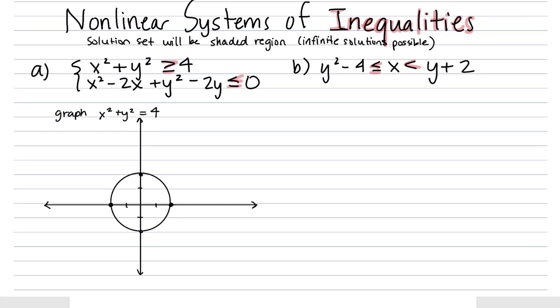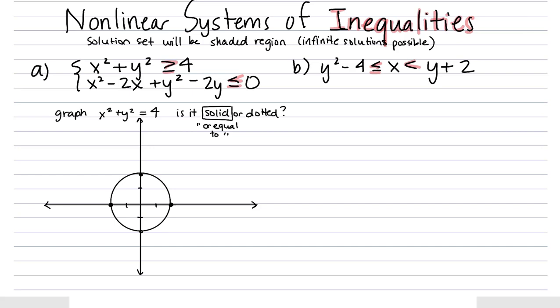And now we're going to check, is it solid or dotted? So with an inequality, if your curve is or equal to, we graph those as solid curves, and if it's just a strict inequality, then the curve itself would not be a solution to that inequality, so we'd leave it dotted. So in this particular case, it is solid because of the or equal to. Okay, so check on that one.